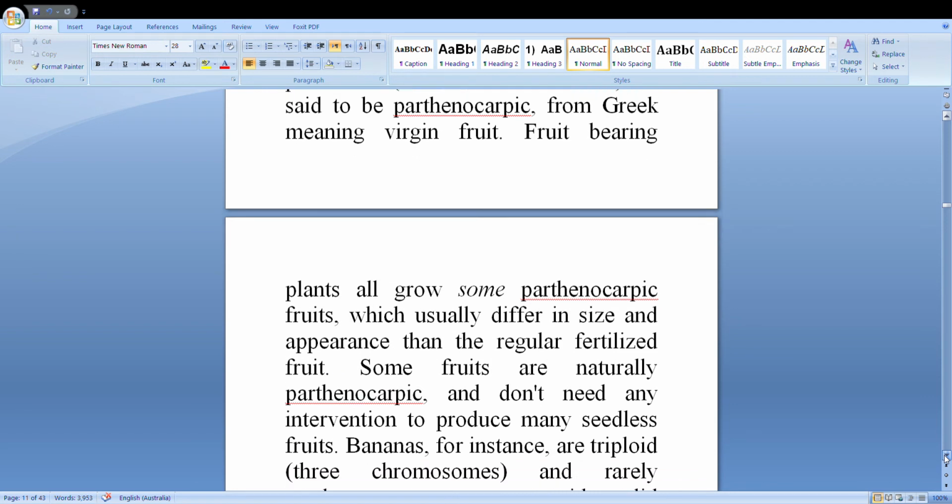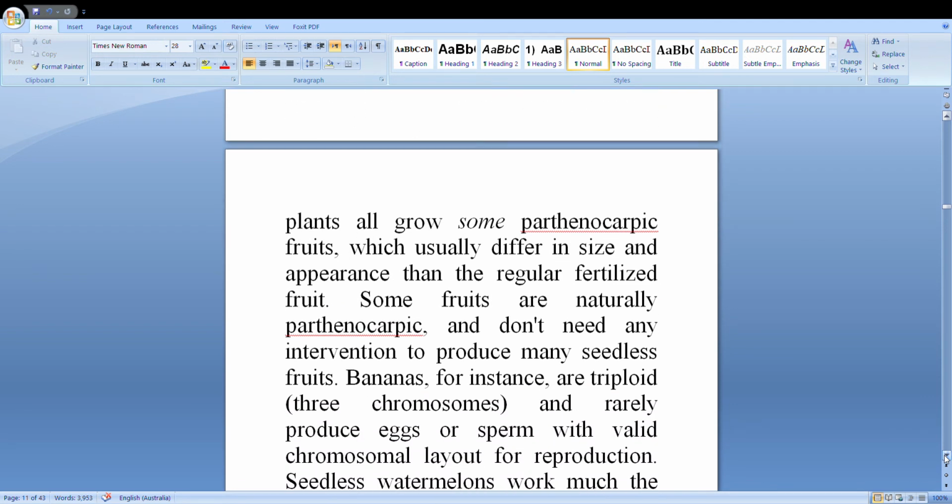Fruit bearing plants also grow parthenocarpic fruits, which usually differ in size and appearance from the regular fertilized fruit. Some fruits are naturally parthenocarpic and don't need any intervention to produce seedless fruits. Bananas, for instance, are triploid, three sets of chromosomes, and rarely produce eggs or sperm with the right chromosomal layout for reproduction.